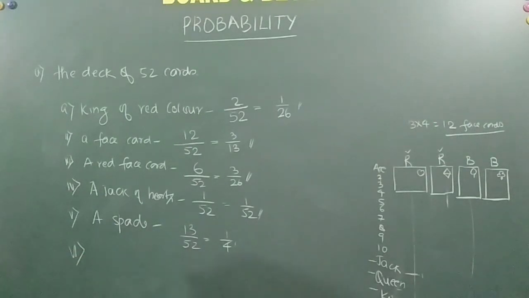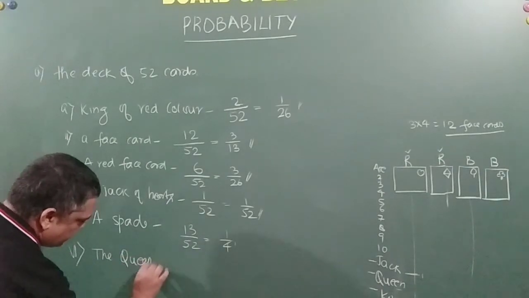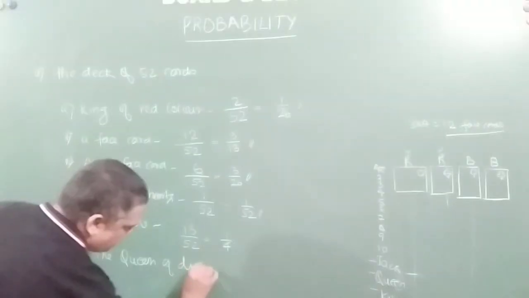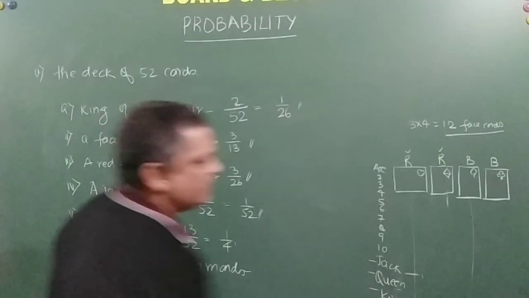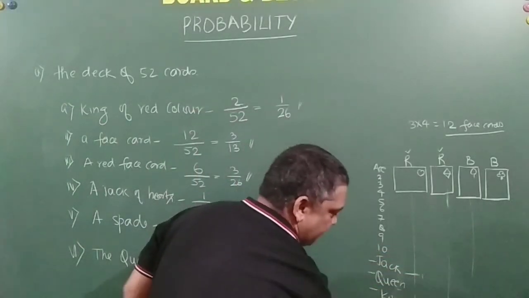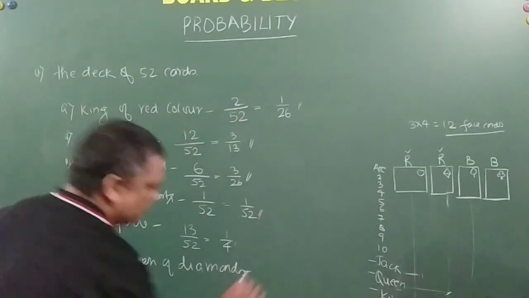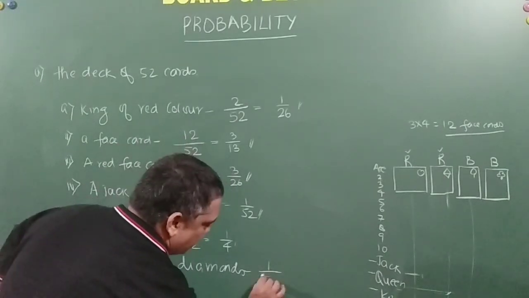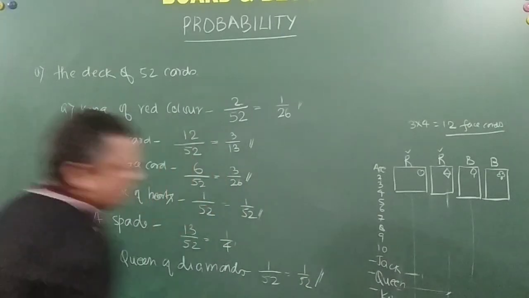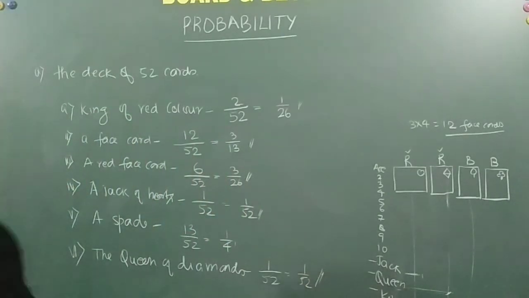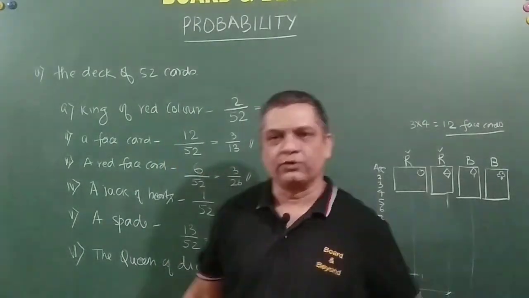Moving on to the next one, the queen of diamonds. See, this is the diamonds, and I will have only one queen in diamonds. This one. So my winning is only on one card out of these 52 cards. So 1 by 52. You got it? Right.